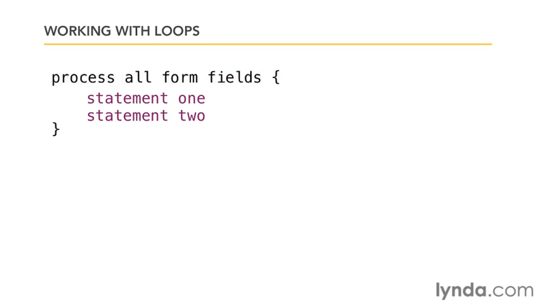Perhaps go through every single form field on a web page, or process every link on a web page in some way. And this is what we do when we're creating loops. And you'll also hear this referred to as iteration.